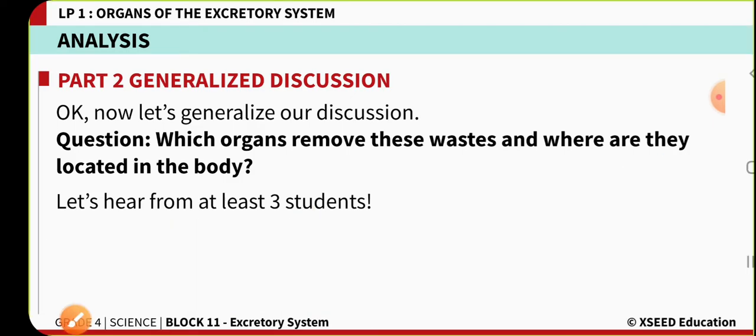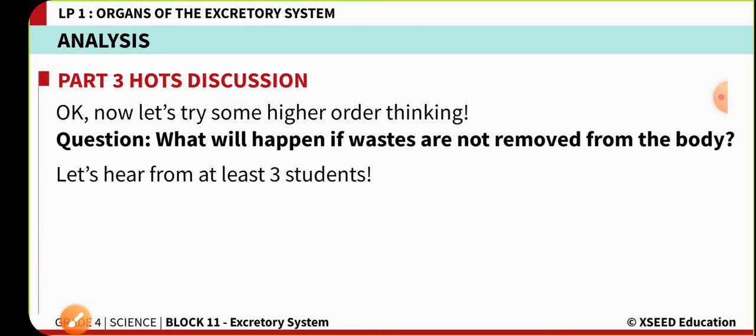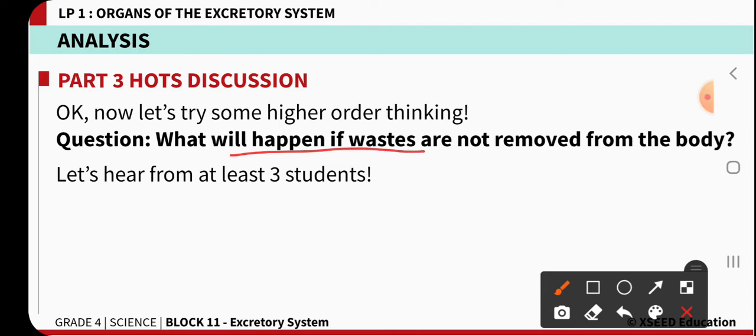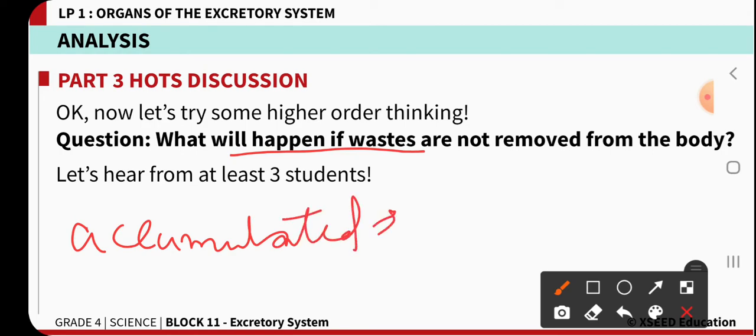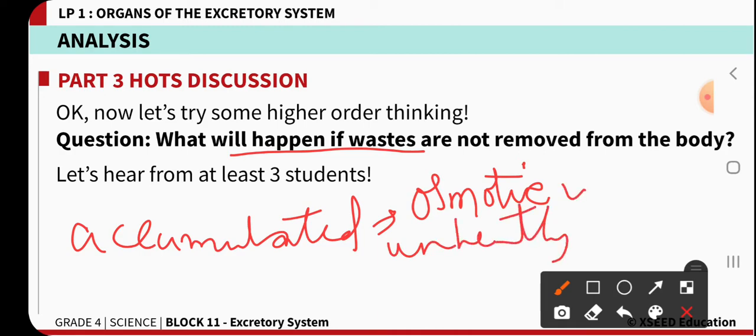Okay, now if you will see, what will happen if these wastes are not removed from the body? If we won't remove these waste materials from the body, waste will get accumulated in the body. And when the waste gets accumulated in the body, it leads to osmotic imbalance, or it leads to unhealthy condition, and finally leads to death of ours.